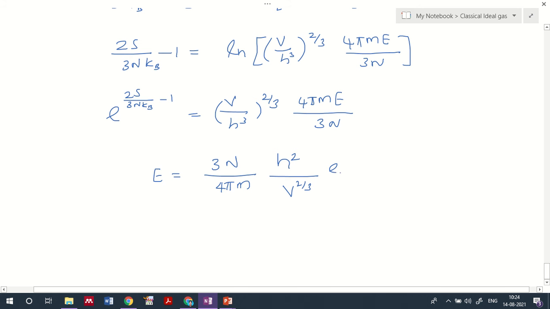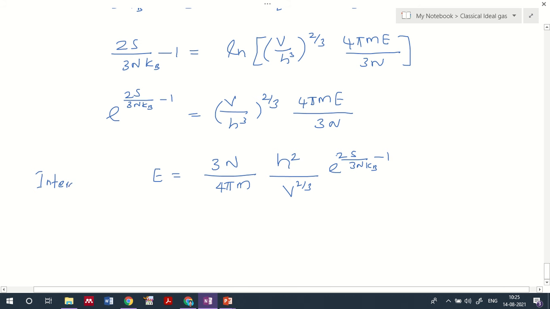Then e raised to 2S divided by 3nkB minus 1. What I did is keep the energy E here, then take 4 pi m to the other side, 3n also to the other side, that is 3n by 4 pi m. Then I have taken V raised to 2 by 3 divided by h cube into 2 by 3, that is h square. So h square will go to the numerator and V raised to 2 by 3 will go to the denominator.